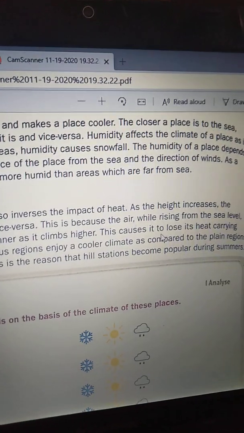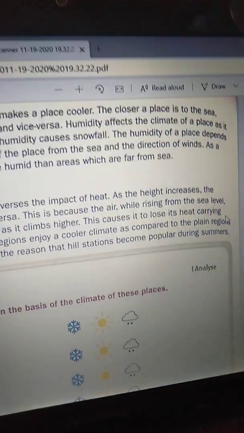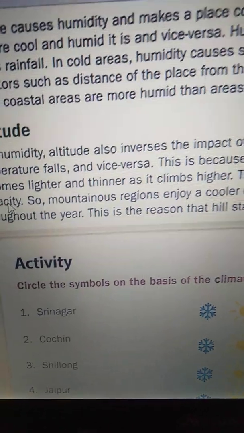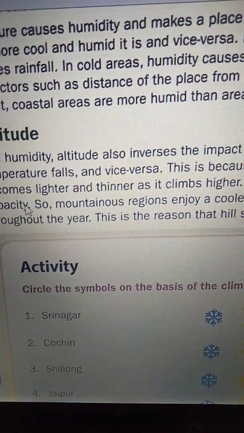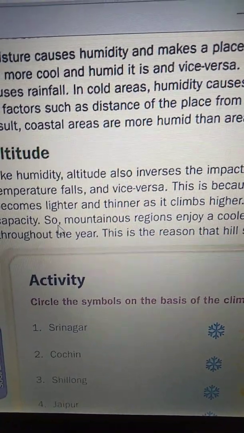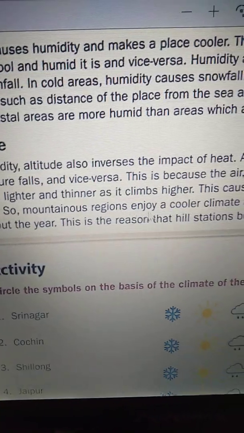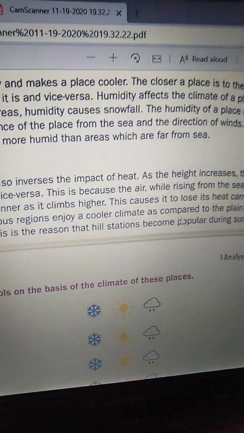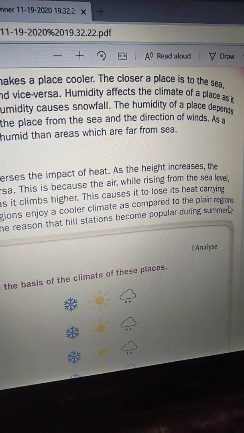This causes it to lose its heat carrying capacity. So mountainous regions enjoy a cooler climate as compared to the plain regions.